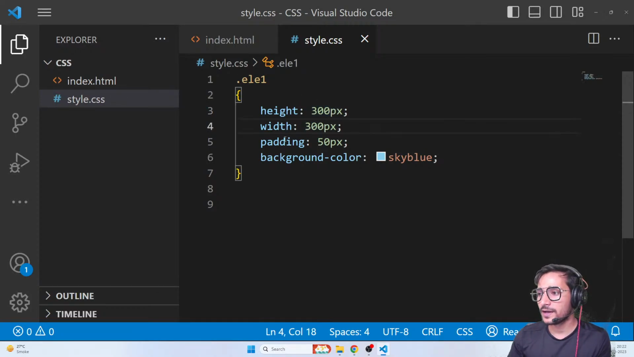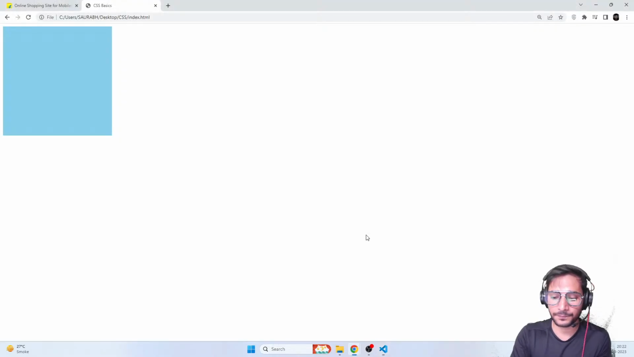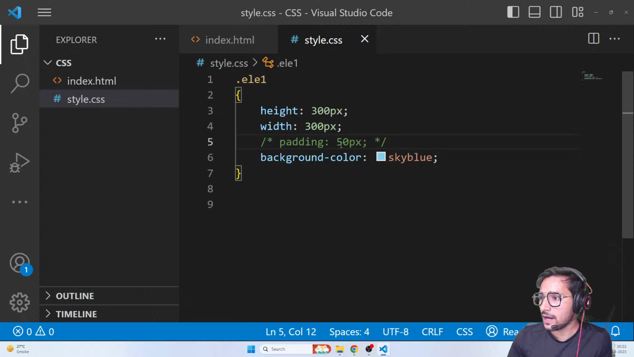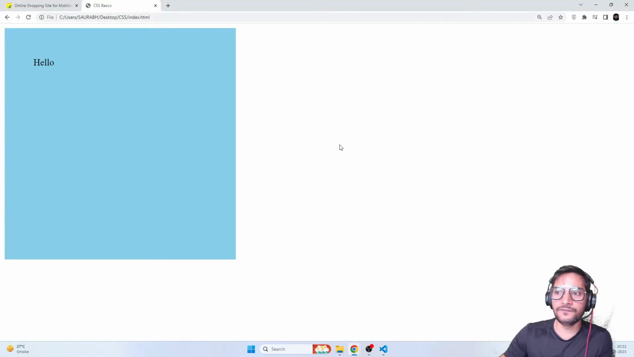Let me show you. Let me remove the padding for some time, and put some content inside this div. Let me put a simple hello. Now you can see hello is starting from the very start of the element. You can see that, right? Now, if I again add padding, you can see an extra 50 pixels of size has been added on top of the element. The element's height and width is still the same.